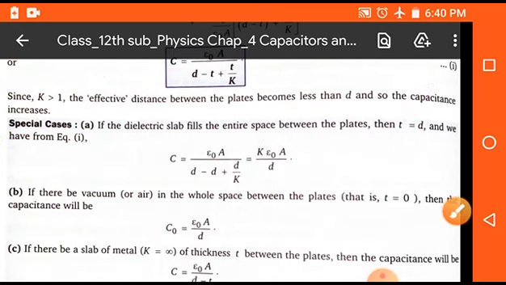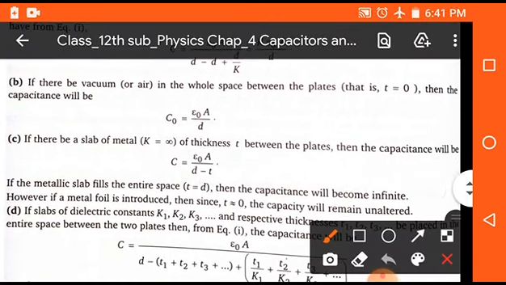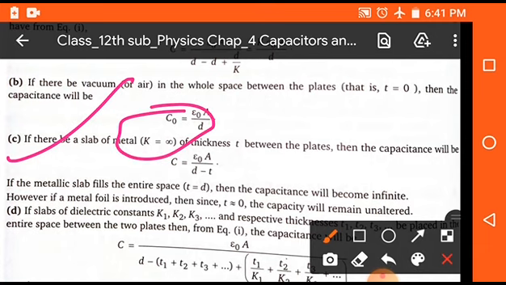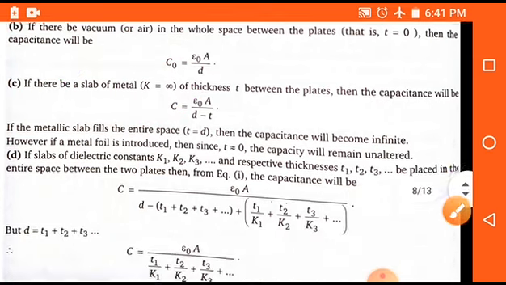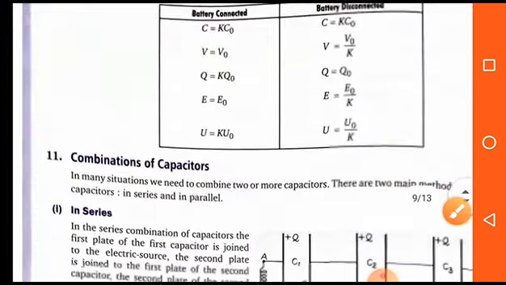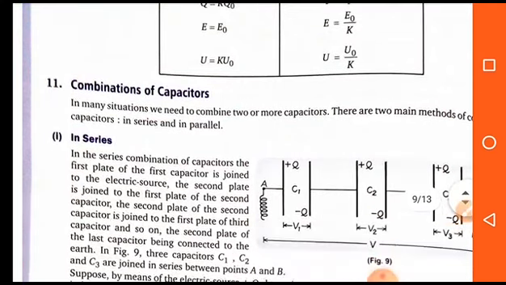And the third case is if we place a dielectric substance between the plates whose dielectric constant is infinite, meaning maximum. In this case, C is equal to epsilon naught A upon d minus t. So these are the three main conditions which can be used in the capacitance.